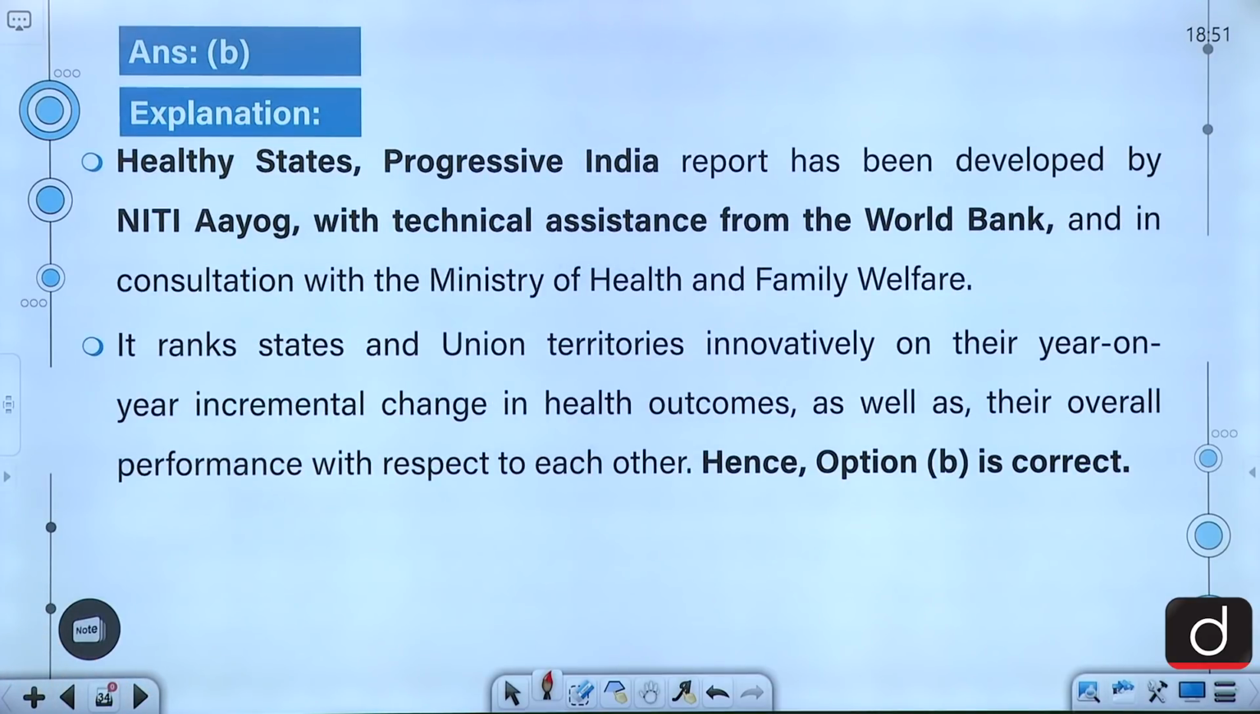Healthy States Progressive India report has been developed by Niti Aayog with technical assistance from the World Bank and in consultation with the Ministry of Health and Family Welfare. It ranks states and union territories innovatively on their year-on-year incremental change in health outcomes as well as their overall performance with respect to each other.